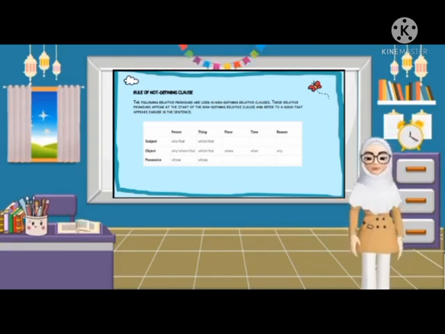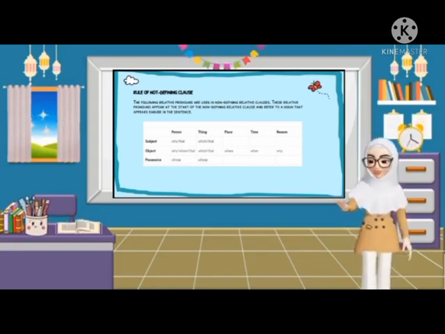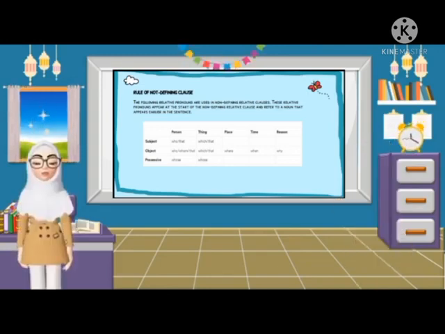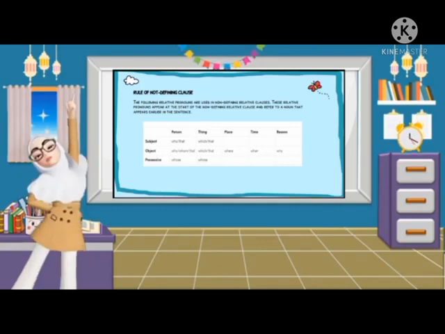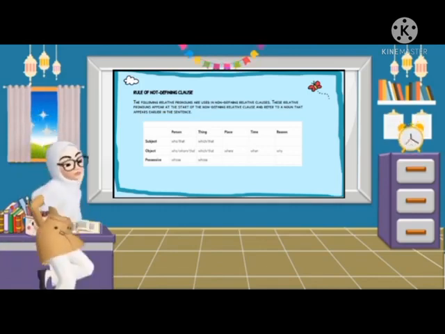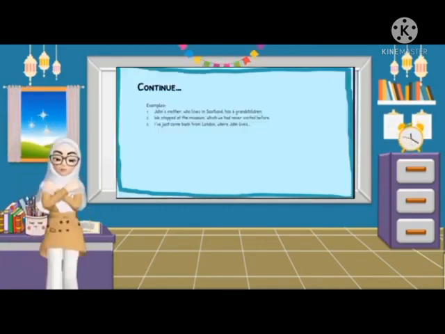As object: for a person, who, whom, or that; for a thing, which or that. If a place, where; if a time, when; if a reason, why. And then possessive: if a person, whose; if a thing, whose also.